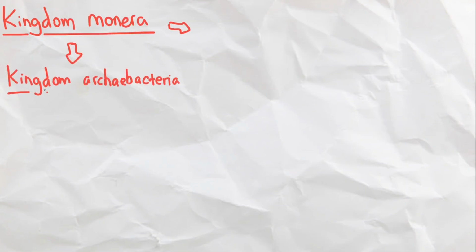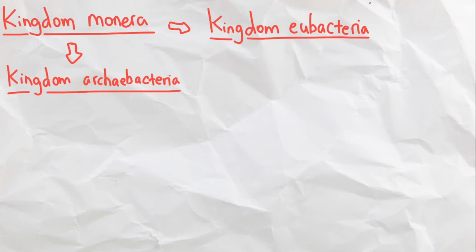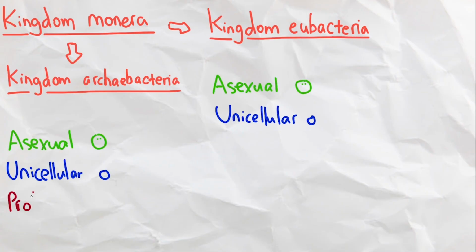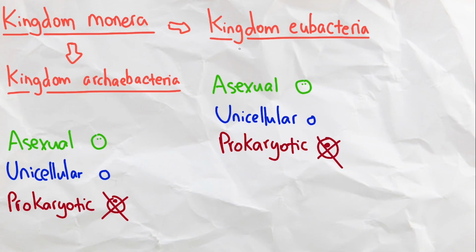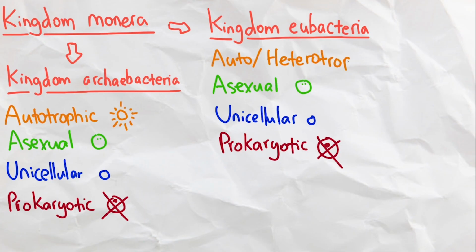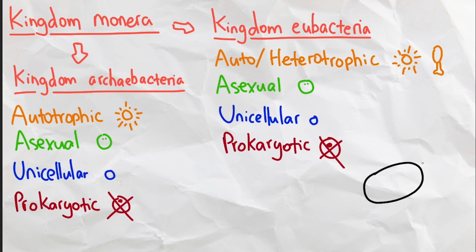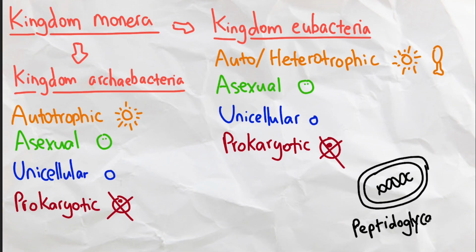Next, we have Kingdom Monera, which is commonly divided into 2 additional kingdoms, Kingdom Archaebacteria and Eubacteria. Life from both domains reproduces asexually, is unicellular, and prokaryotic. However, Archaebacteria is autotrophic, while Eubacteria can be both autotrophic and heterotrophic. Their main difference is within their cell wall, where bacteria cell walls contain peptidoglycan, while archaea cell walls do not.